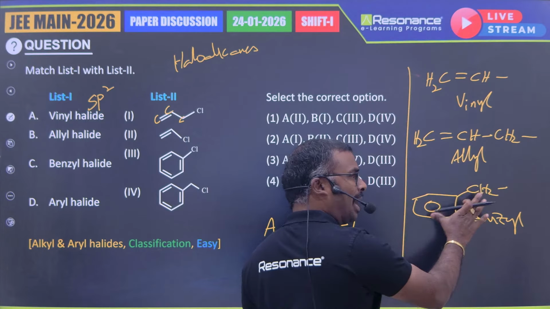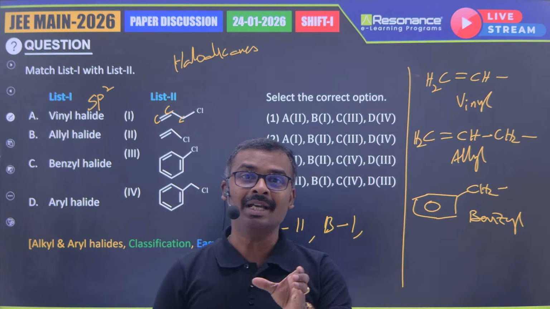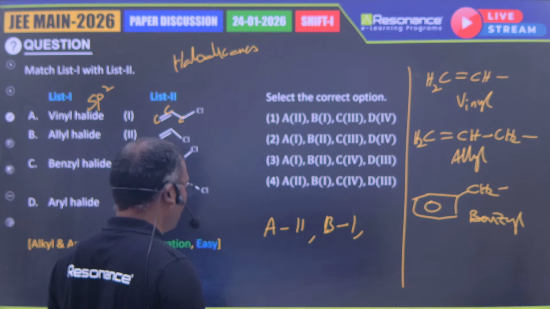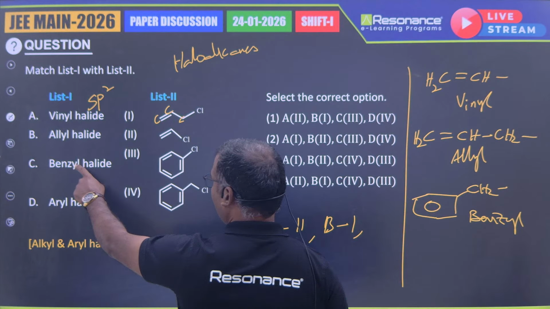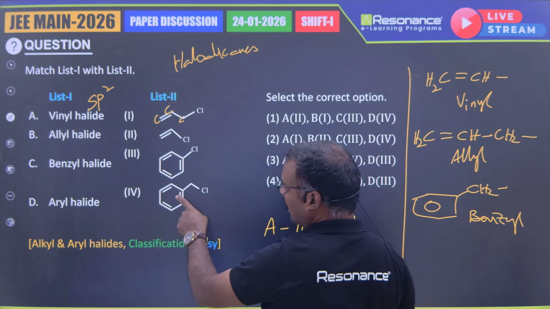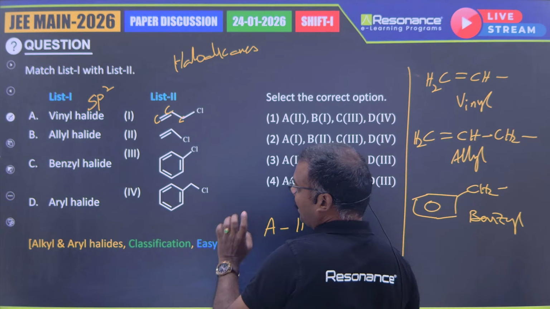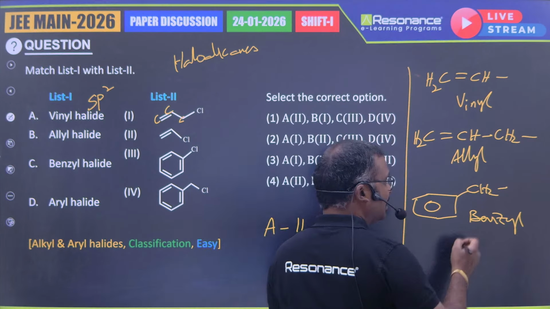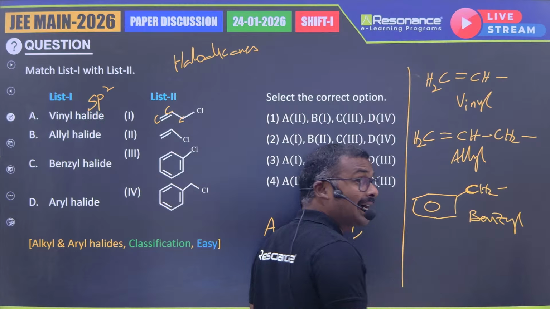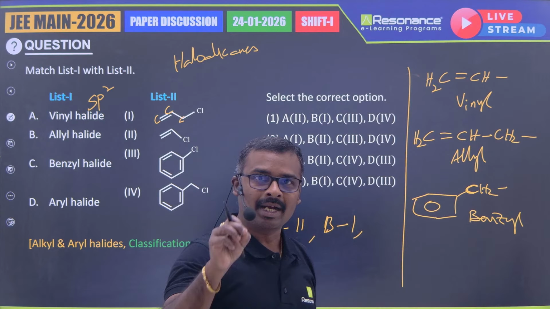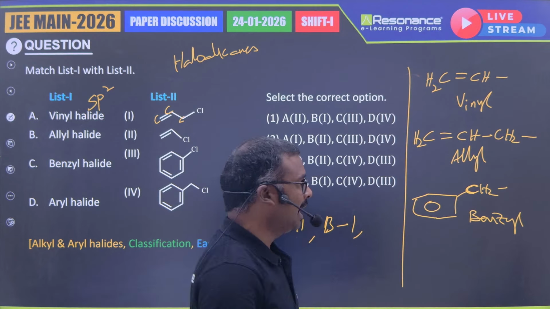This much part we commonly call benzyl, right? So benzyl halide means the fourth option. There is a benzene and an sp3 carbon present. This is a carbon we call the benzylic carbon. If halogen is attached to the benzylic carbon, then it is benzyl halide, benzylic halide.